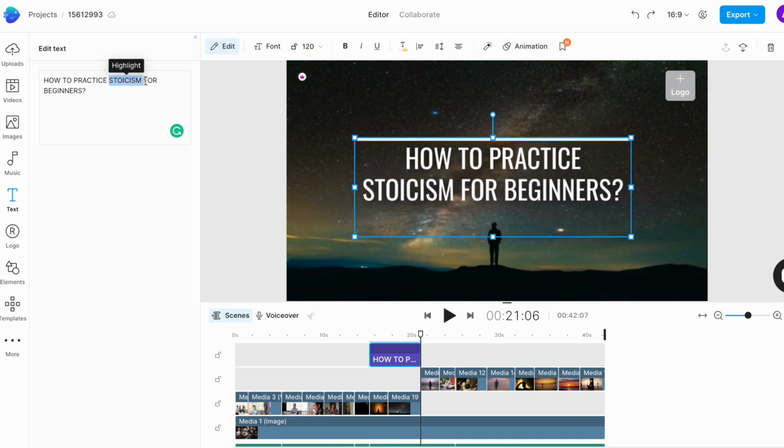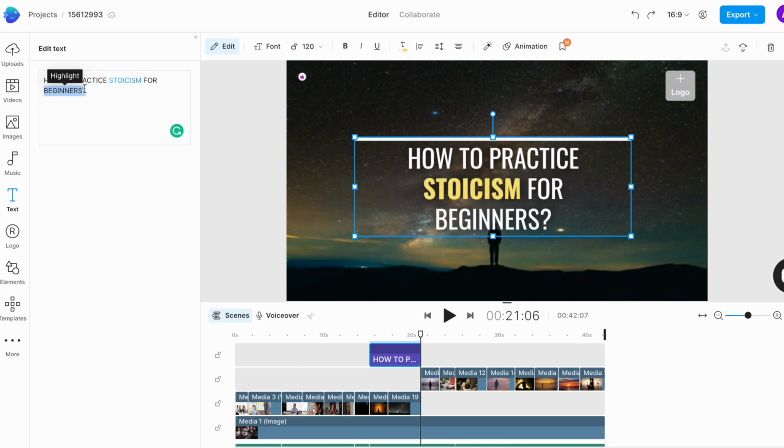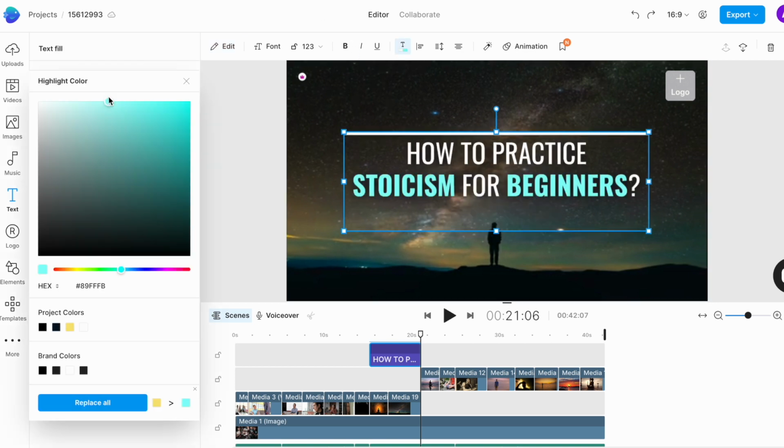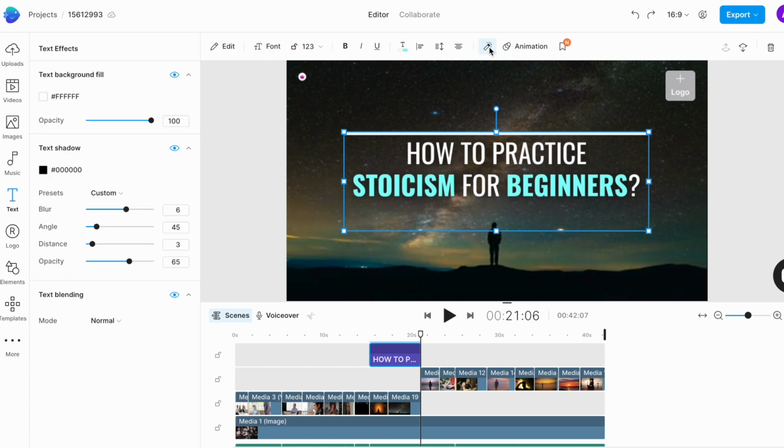So I will select them in the edit window and then choose the highlight option that appears right on top of the selected text. Then I will go to the text color option on top of the canvas to change the color of the highlight. I think this looks pretty good. You can also similarly change the font, play with effects, and even change the animation. I like all of those things for now, so I am going to let it stay as is.